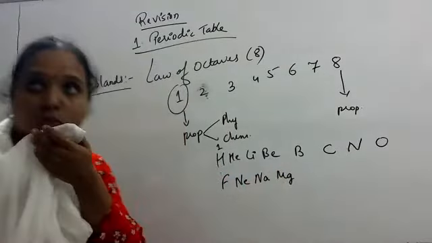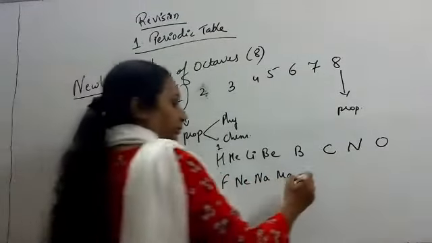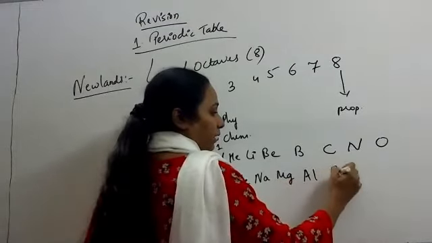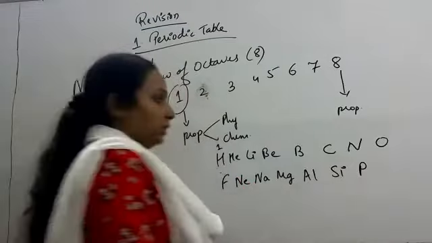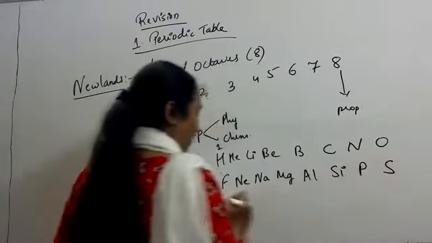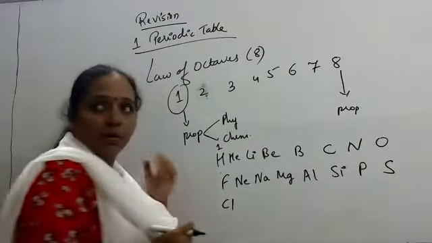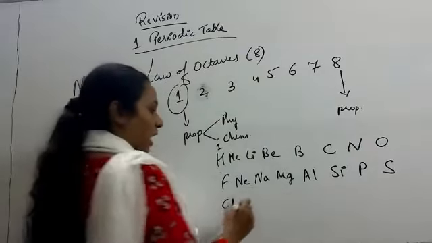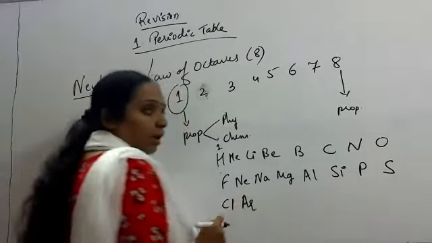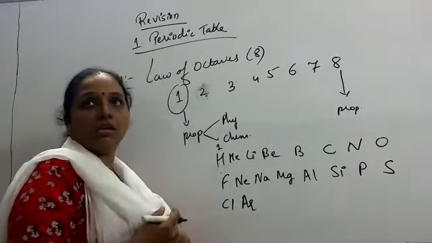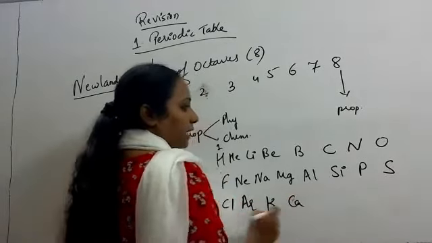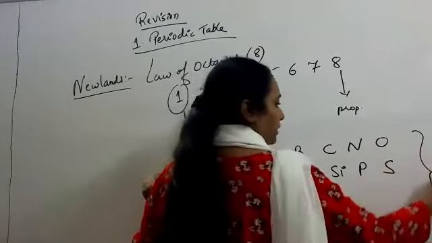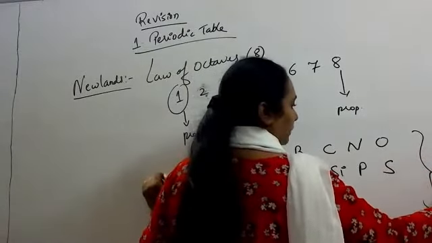Sodium, magnesium, aluminium, silicon, phosphorus, sulfur, chlorine. Then we have argon. Then after argon is potassium, calcium. These are the first 20 elements.